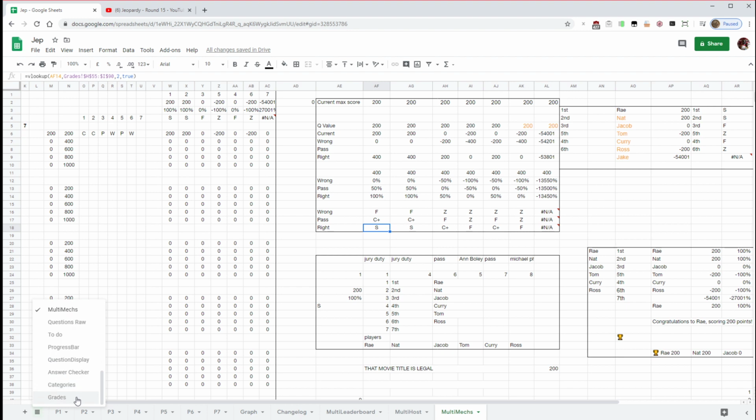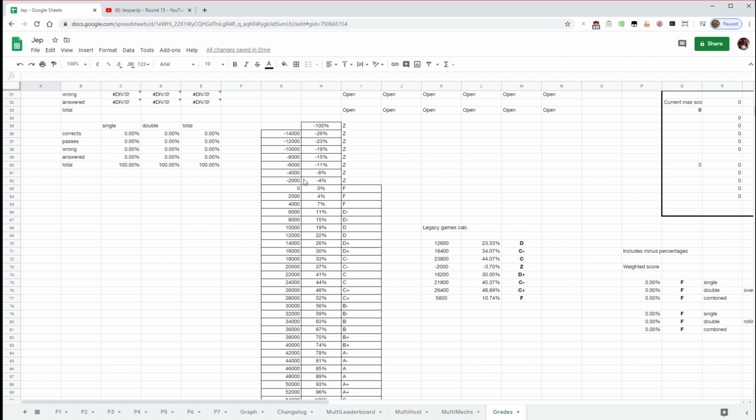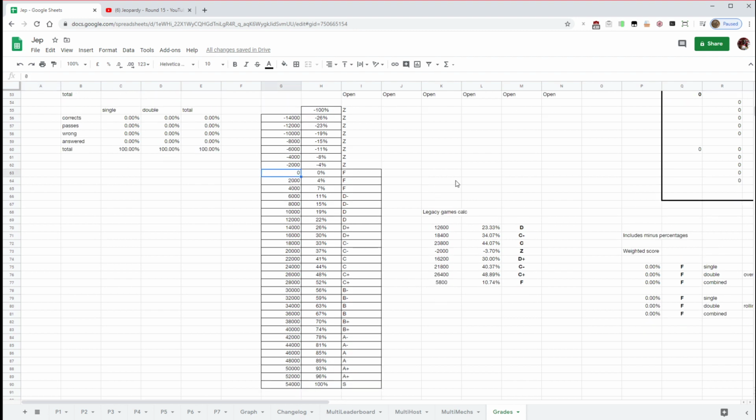Actually, this is from an earlier version of the spreadsheet. Ignore all that. That's for a deprecated version. This is the grading table. So 0 equals F, and then every 2,000 points it just goes up a segment. Each grade is represented apart from F by 2 each. So D minus, D minus, D, D, D plus, D plus, etc. All the way up to S at the bottom.